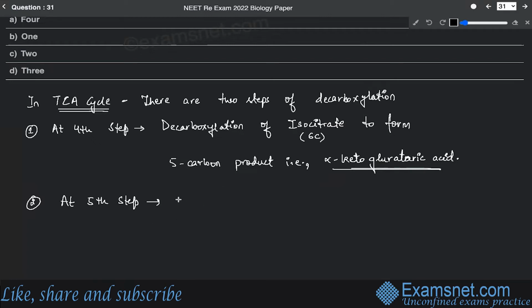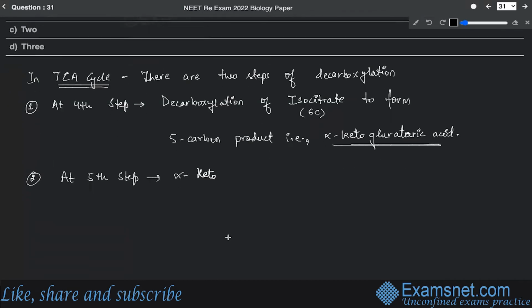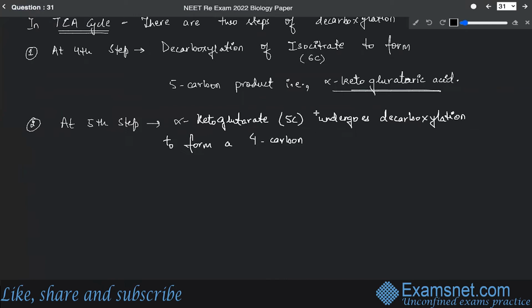So alpha ketoglutarate, which is a 5 carbon molecule, undergoes decarboxylation to form a 4-carbon product, and that is succinyl CoA.